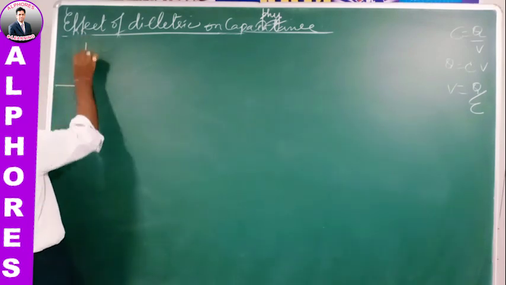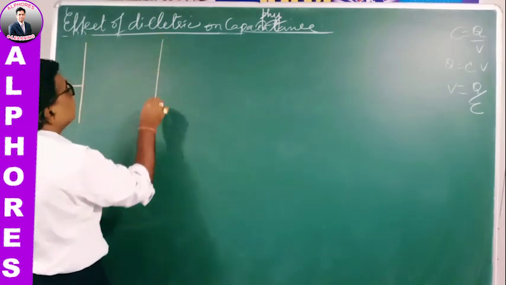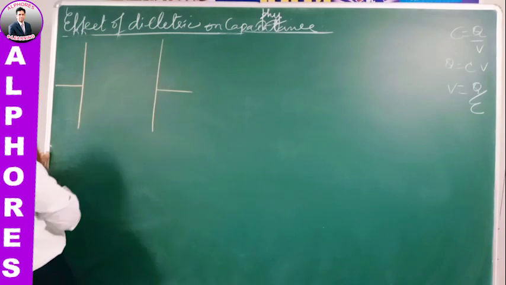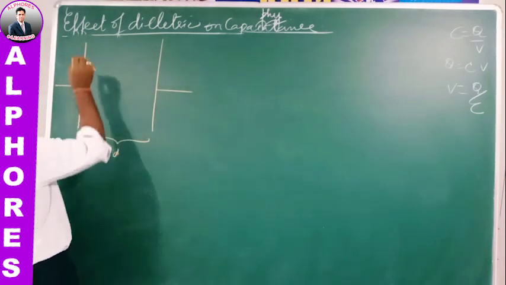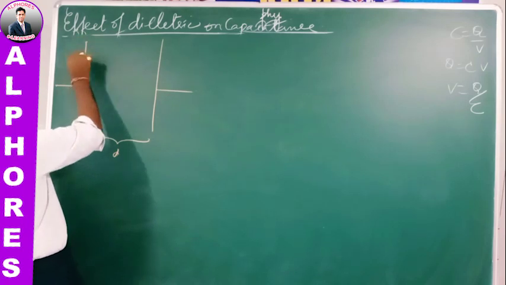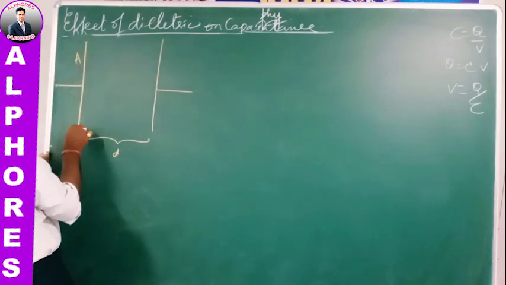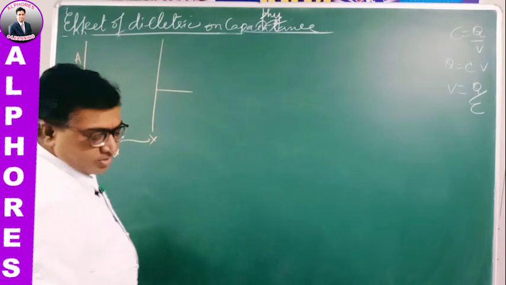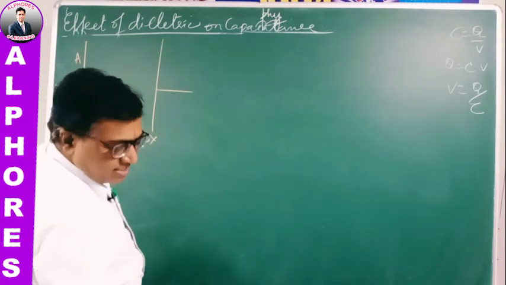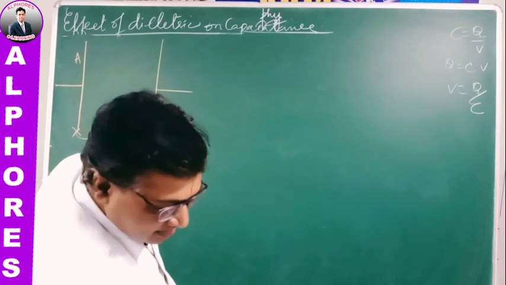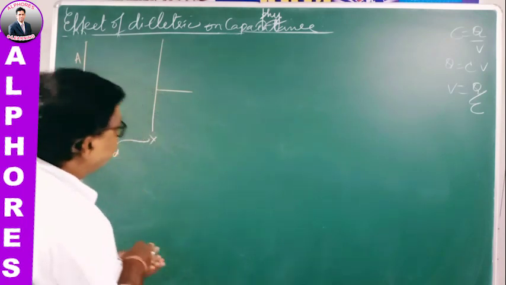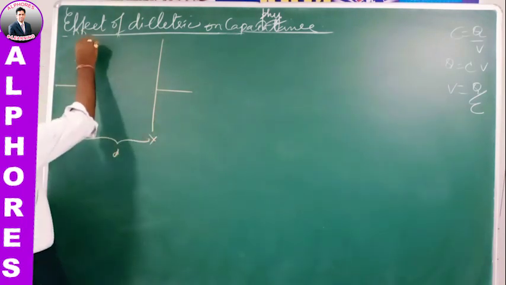The distance between the plates is D and the area of the plate is A, with two plates X and Y. Now I am placing different dielectrics in this capacitor, for example, first a dielectric like this.